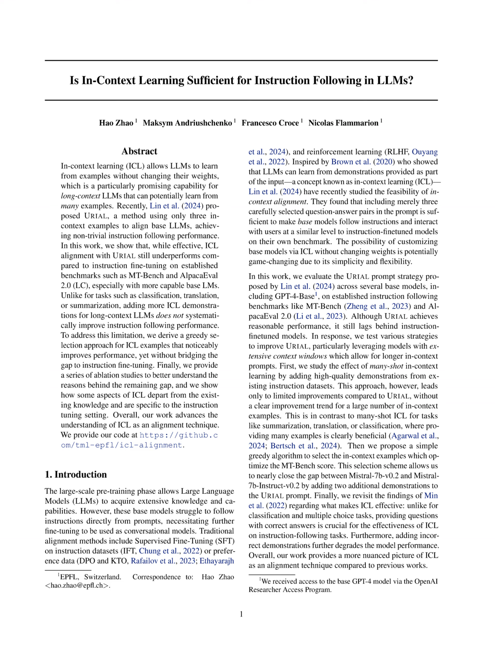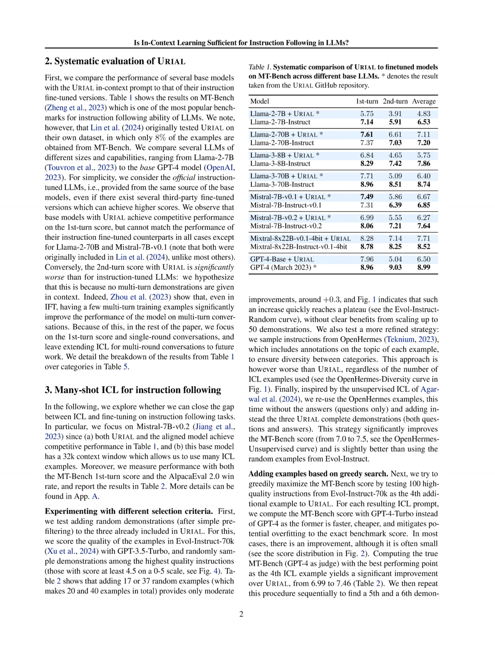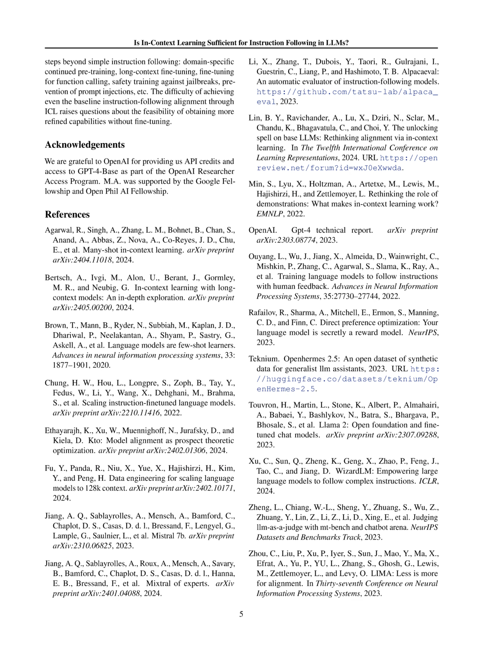Initially, the study examines the addition of high-quality demonstrations from existing instruction datasets to the URIAL prompt, which only leads to limited improvements compared to URIAL. A simple greedy algorithm is then proposed to select in-context examples that optimize the MT bench score, nearly closing the performance gap between Mistral 7B v0.2 and Mistral 7B Instruct v0.2 by adding 2 additional demonstrations to the URIAL prompt.